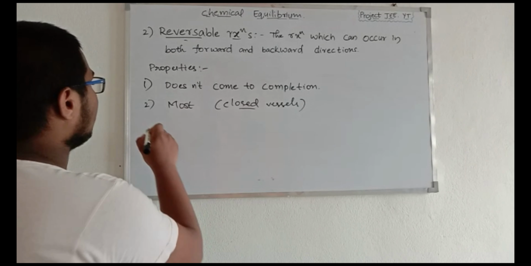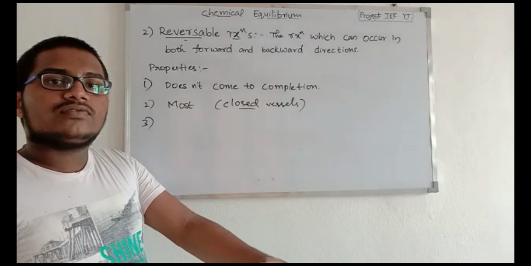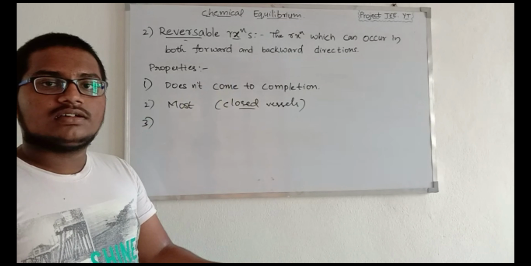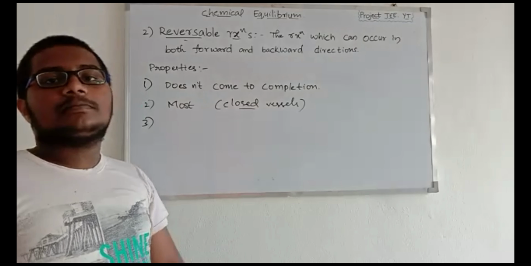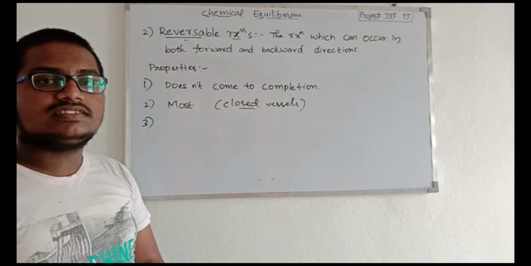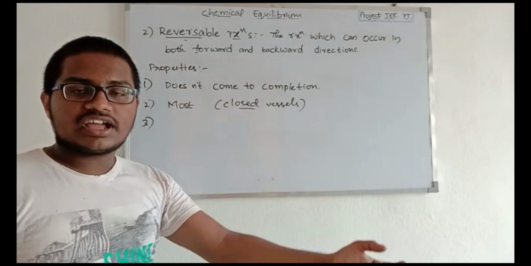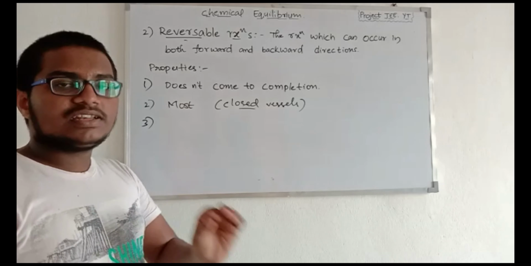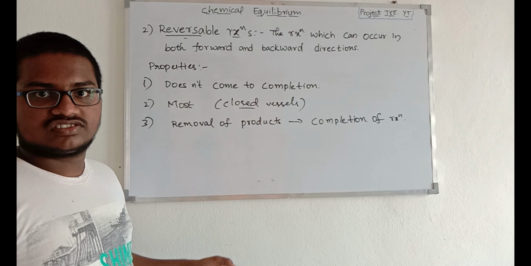The next property of reversible reactions is that the removal of one of the products formed in between leads to the completion of the reaction. Which means if we remove the products formed after the forward reaction, that will lead to the completion of the reversible reaction. So these are the main properties of reversible reactions.